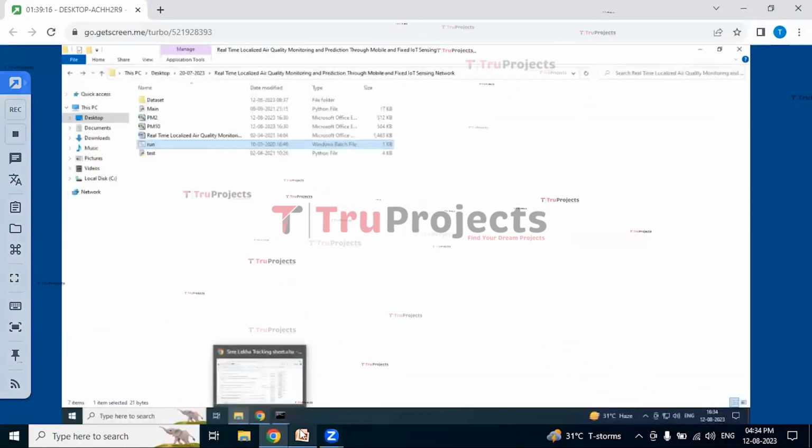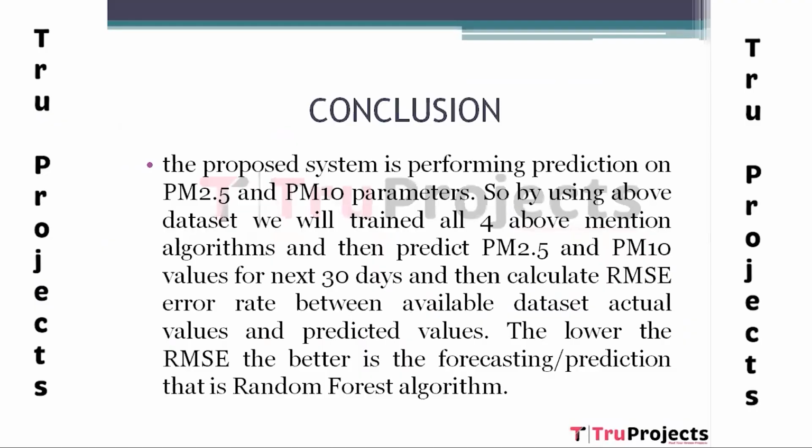Now go to the conclusion. In this project, we have found that predicting on the performance of algorithms, we have trained 4 different algorithms here based upon the PM2.5 and PM10 parameters. The values for the next 30 days were predicted and the RMSE score, the error rate between available datasets, actual values and predicted values, was calculated. From all the predictions, we got a low RMSE score and better performance from the random forest algorithm and also the long short-term memory algorithm in this project.